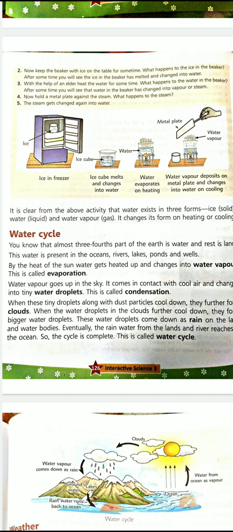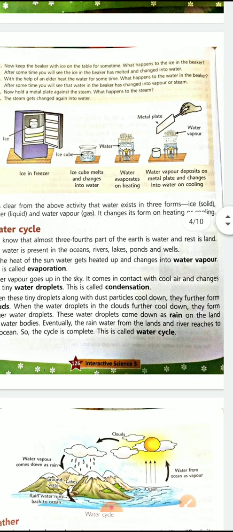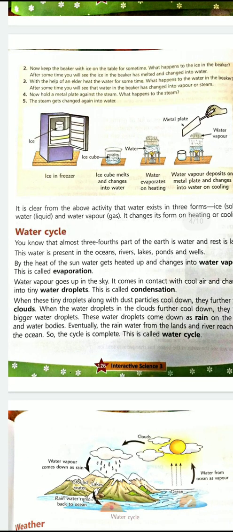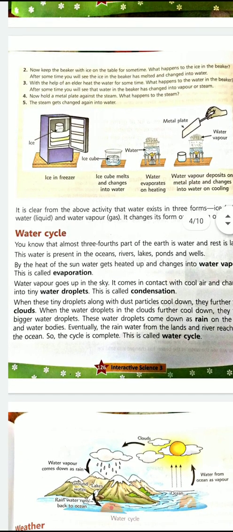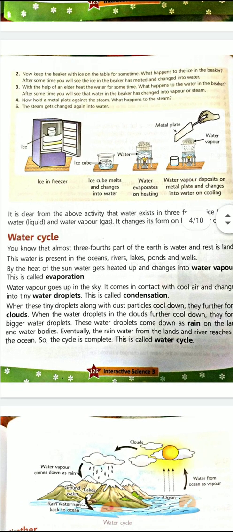When the water droplets in the cloud further cool down, they form bigger water droplets. These water droplets come down as rain on the land and water bodies. Eventually, the rainwater from the land and rivers reaches the ocean. So the cycle is completed. This is called the water cycle. What is it called? Water cycle.